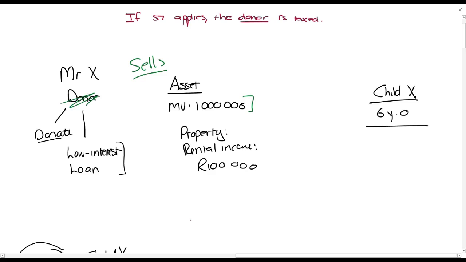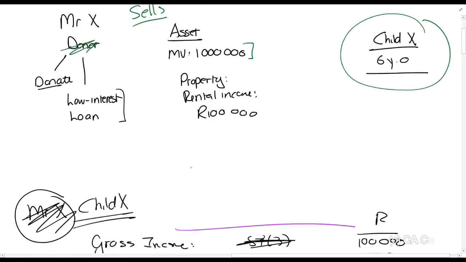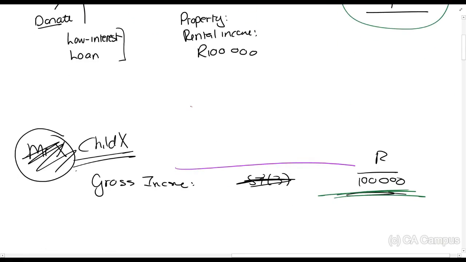I know it seems strange that you sell it to your child, but remember there can be an outstanding loan account. Between family members you can obviously do it, but let's say that loan account is market-related, so there's interest that accumulates for Child X. Understand this, it's market-related. That's what I want to carry across here. We can make Child X older, 16 years, 26 years, whatever the case might be, but there's a proper sale. If there's a proper sale, Child X is the owner of the asset, and Child X will be taxed on the income. What you see over here.